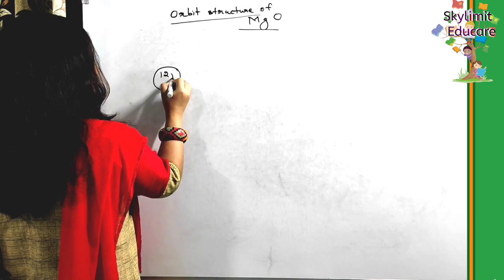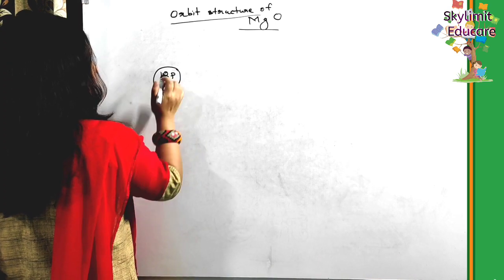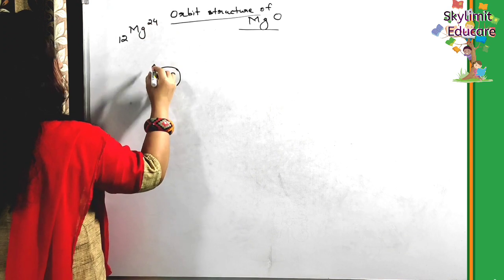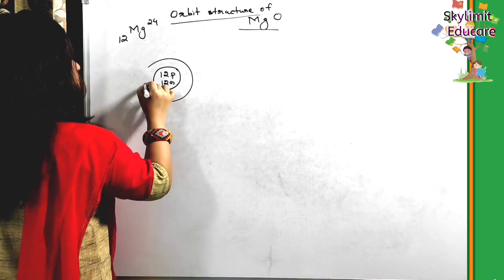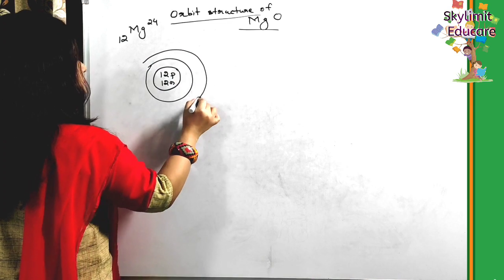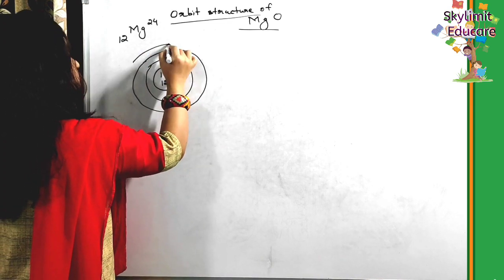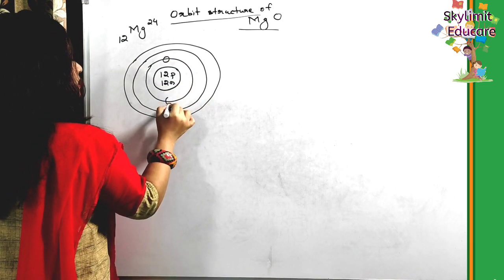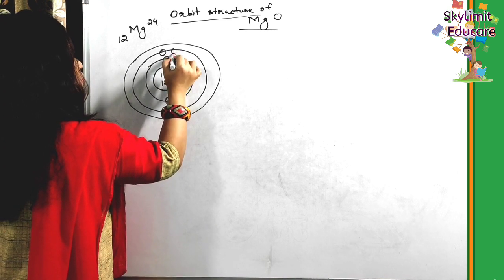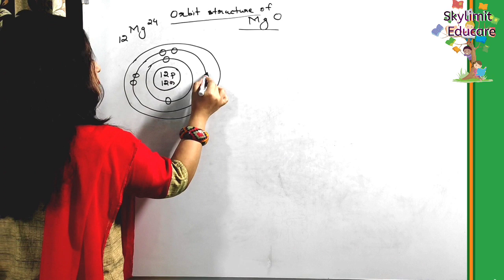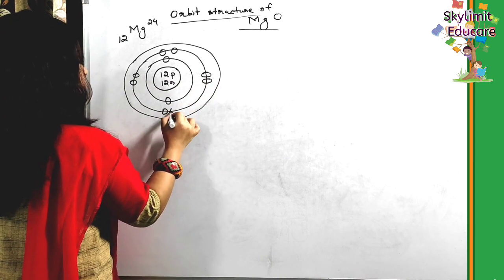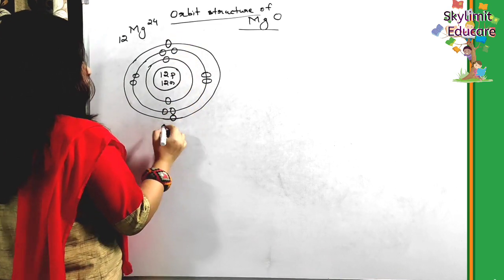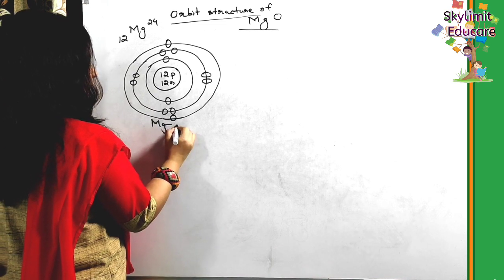So magnesium atom has 12 protons and 12 neutrons, right? It's 12 Mg24, you know that. Here. So there are 3 shells. First shell has 2 electrons, second shell has 8 electrons, and the outermost shell has 2 electrons, right? Here. So this is magnesium atom.